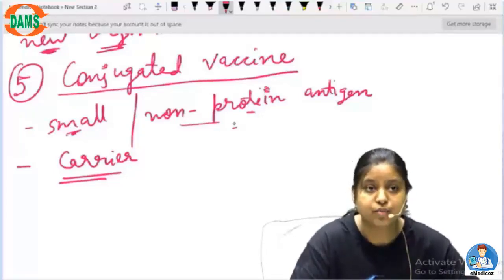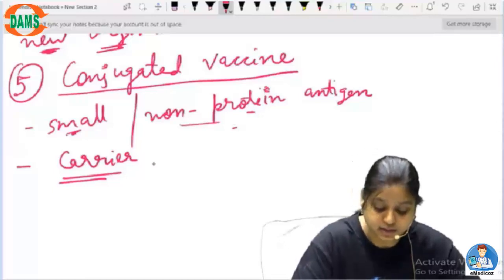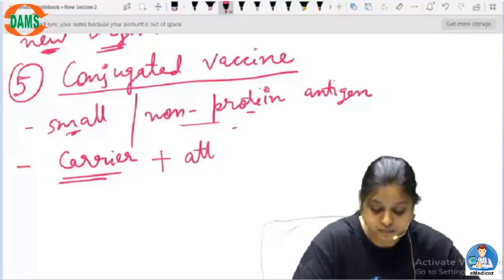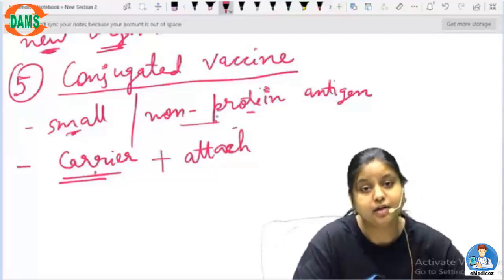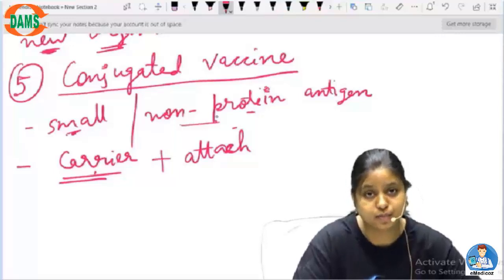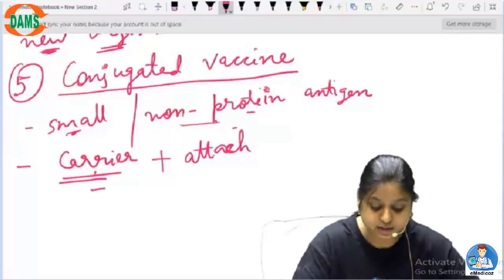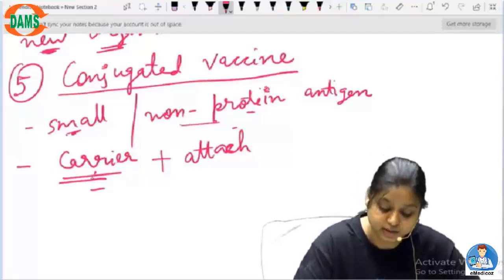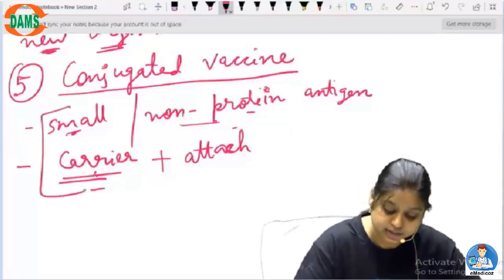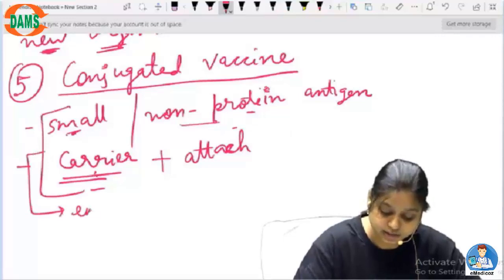So for that, we can attach a carrier to it. This carrier will bind to this part, and then it will enhance the immune response. Please read carefully in the books also that the carrier will enhance the immune response.